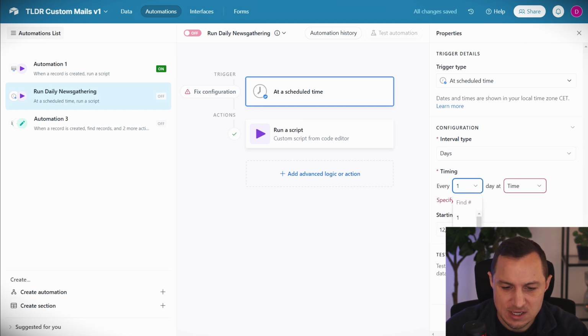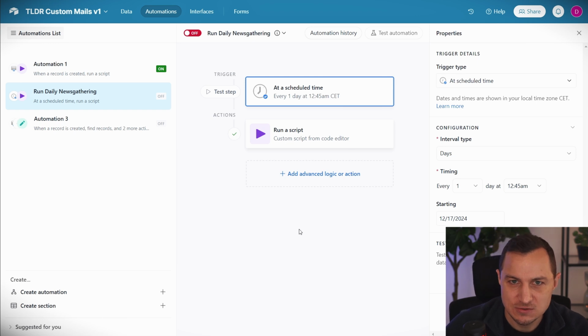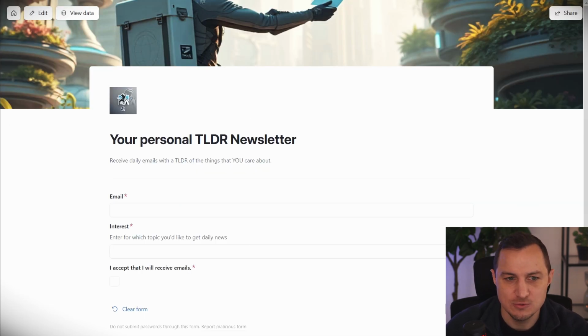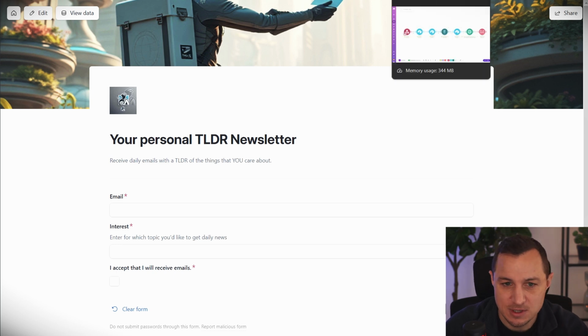You could obviously say once every third day, once every 5 days, or whatever, and then you can set up the time when you want this to be sent. This could also be something that the user could select potentially in the form if you wanted to modify that as well. So the sky's the limit basically with capabilities here.